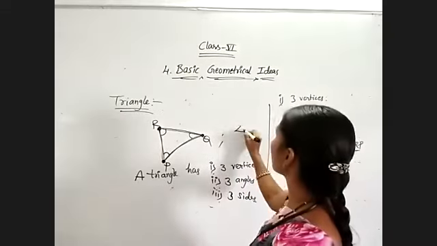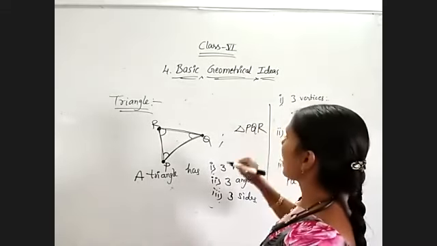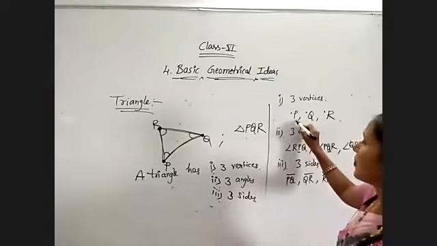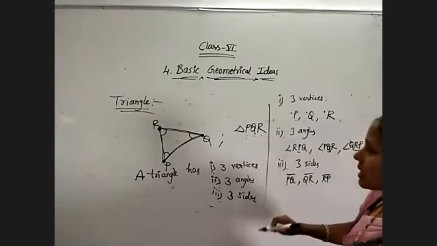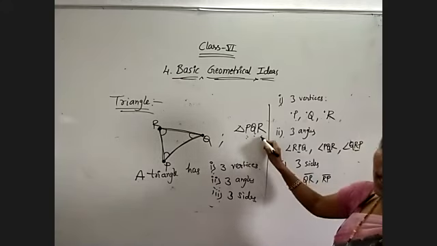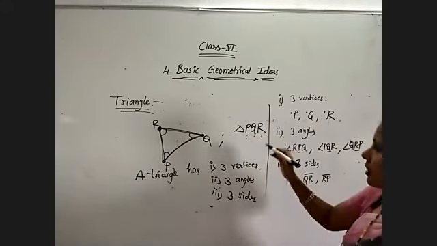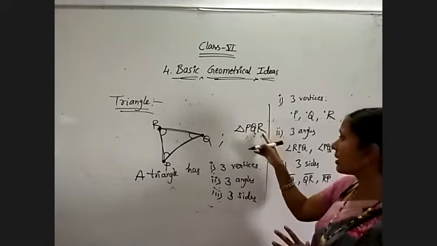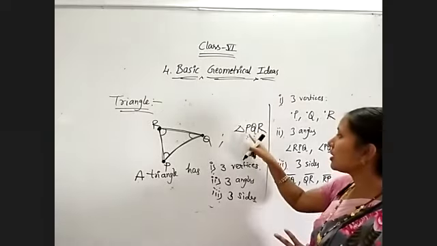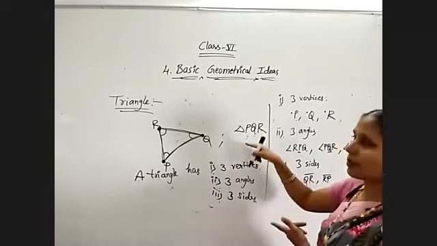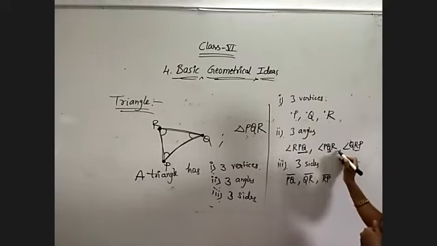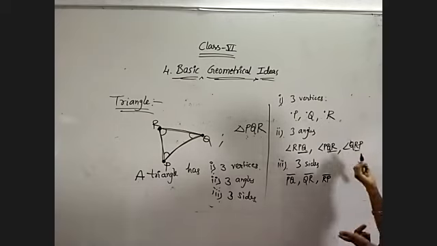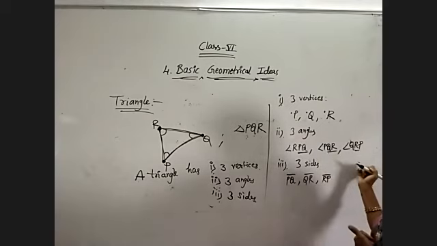Triangle PQR has the 3 vertices P, Q, R and 3 angles, simply angle P, angle Q, angle R, but we have to name them starting with the last letter: RPQ, next PQR, next QRP. For the second one, use these 2 letters first, PQR, again QRP. That's all, very simple. So like that we will get the 3 angles.